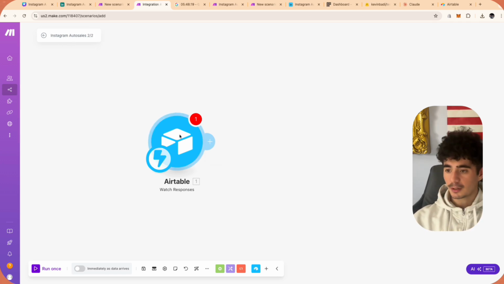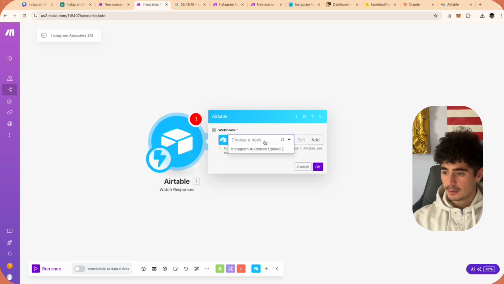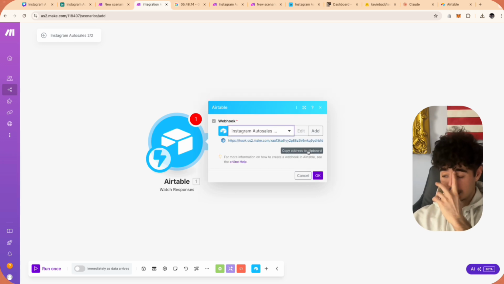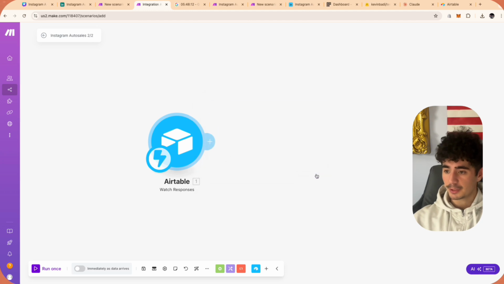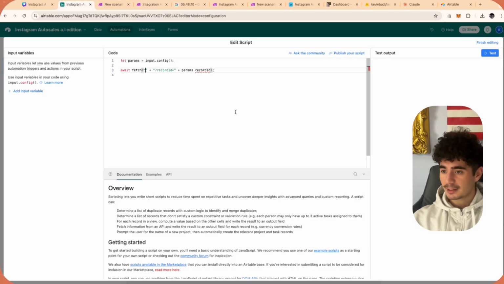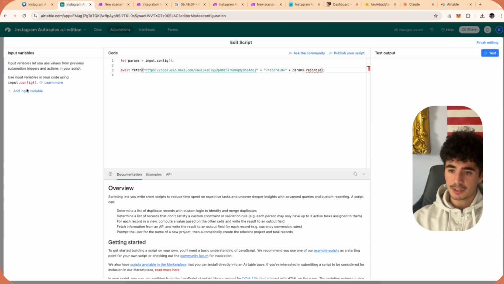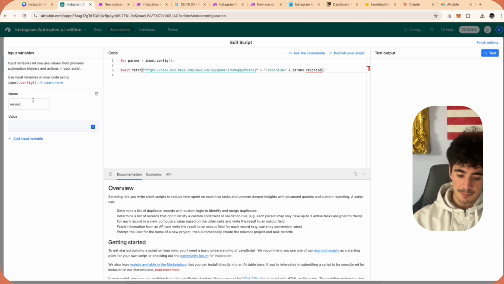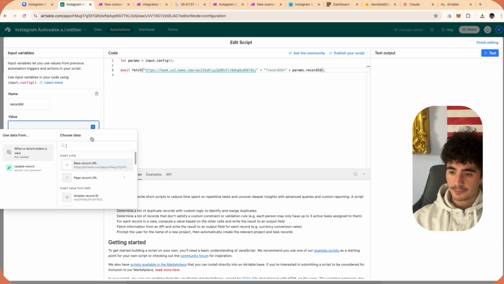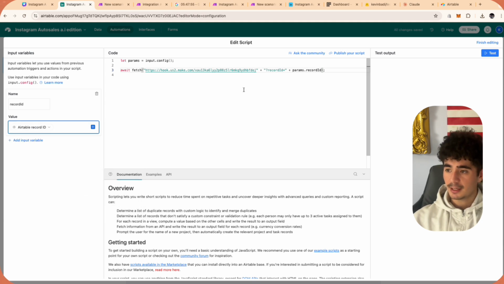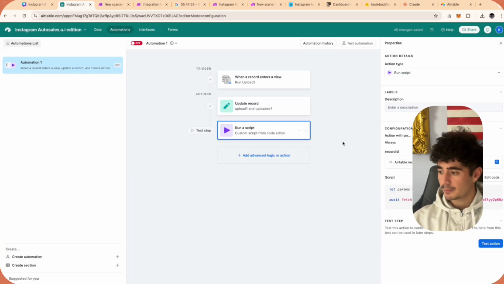Okay. And then we're going to go into this Airtable. We're going to choose that hook. We're going to click copy that webhook to our clipboard. I'm going to click OK. And so when we head back into Airtable, we can now paste in that webhook. And so now it knows where it's going. The only thing we have to do now is go into this add input variable, and we're going to write record capital ID, and the value is going to be this Airtable record ID. And that's what's going to be passed through when this automation runs.